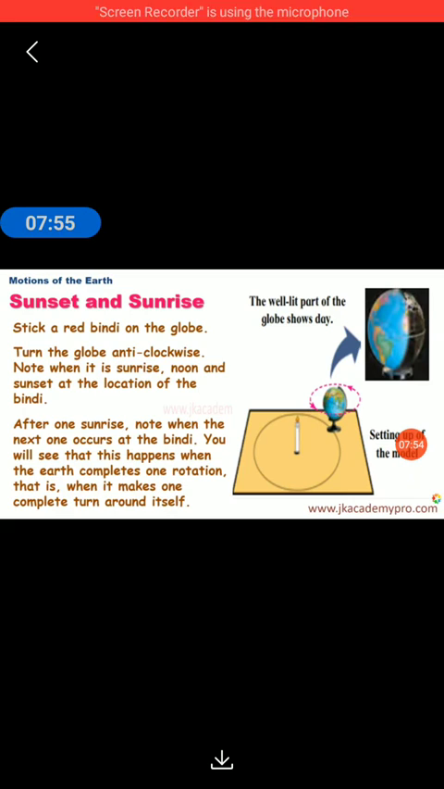It means it completes one rotation. So we will see that the bindi has come back into its position. That means it has gone through one sunrise, one noon and one sunset. And again, when it turns, the process continues. So this process goes on and on as the earth rotates around itself.